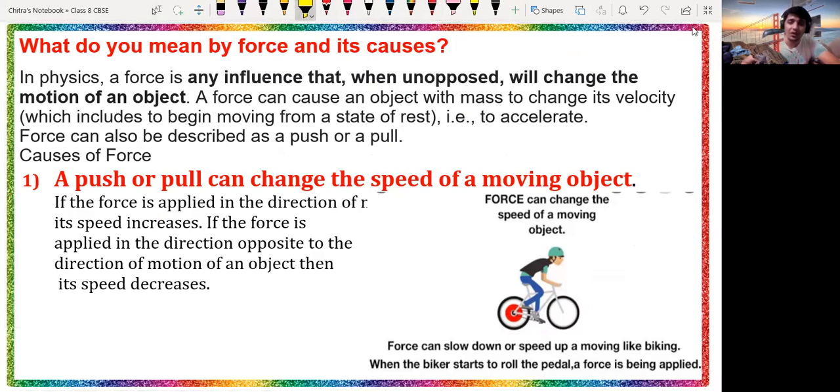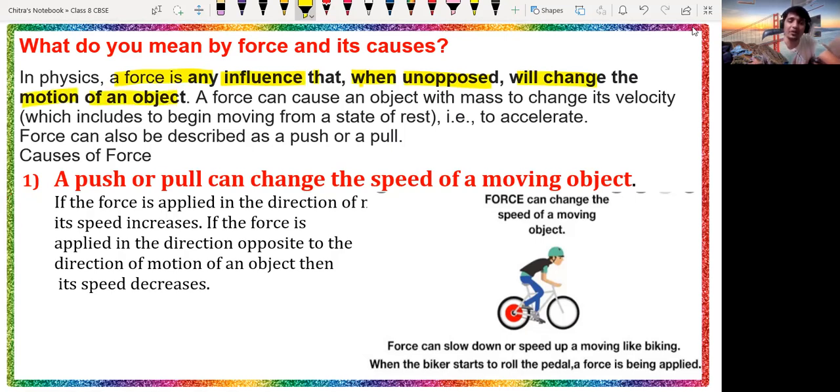In physics, force is any influence that, when unopposed, will change the motion of an object.